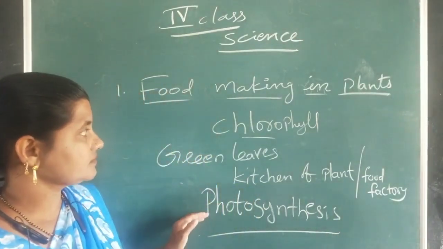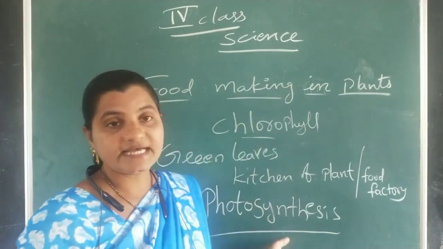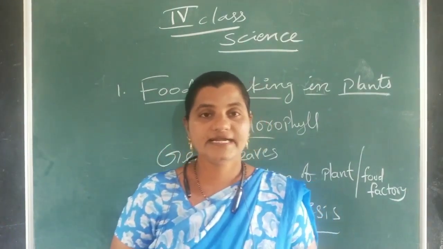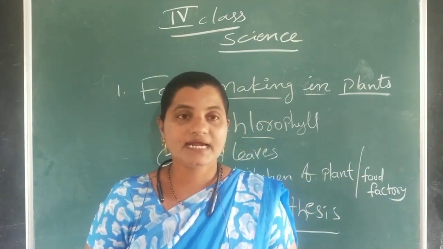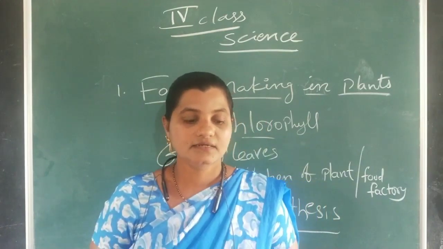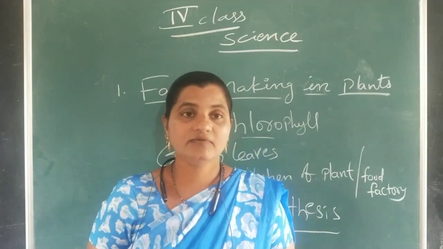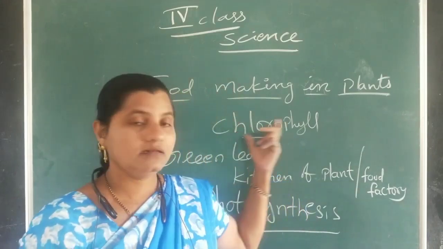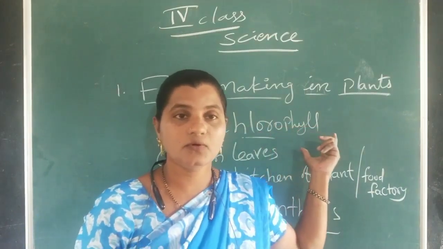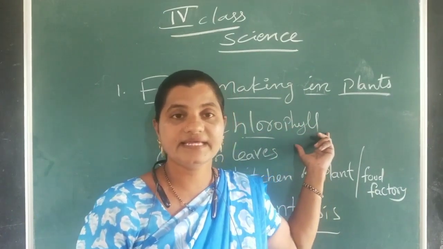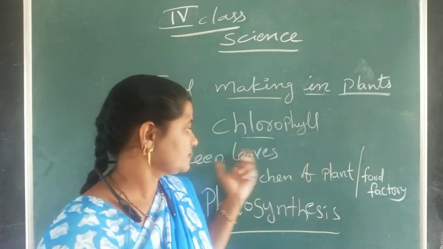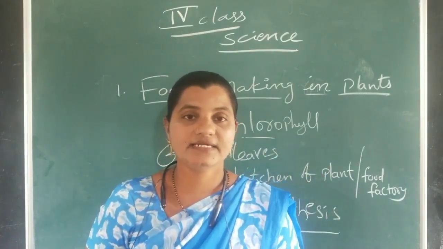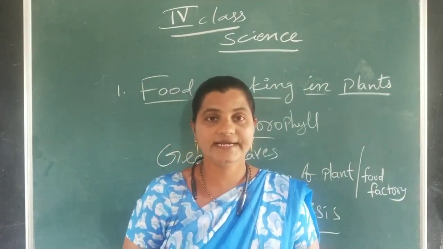Okay. Now, once more I am repeating, listen. First of all, we can see a lot of plants around us, and these plants are always green in color. Why? Because they contain one green pigment, that is known as chlorophyll. Due to the presence of chlorophyll, the leaves appear green. And these green leaves are known as the kitchen of the plant or otherwise the food factory of the plant.